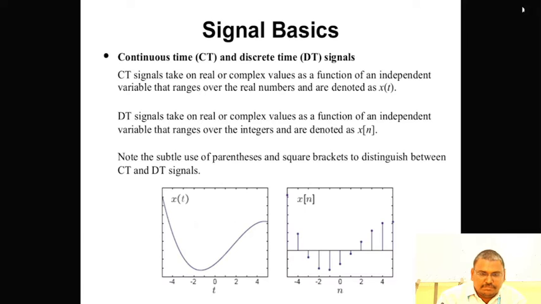Next one, signal basics. Signals are of two types: continuous-time signals and discrete-time signals. Continuous-time signals can have real or complex values and are denoted as x of t. Next are discrete-time signals. Discrete-time signals can have real or complex values but are denoted as x of n. See that diagram.